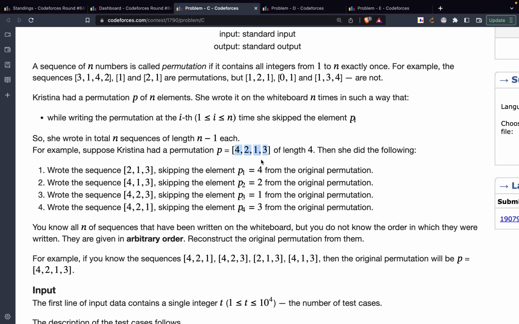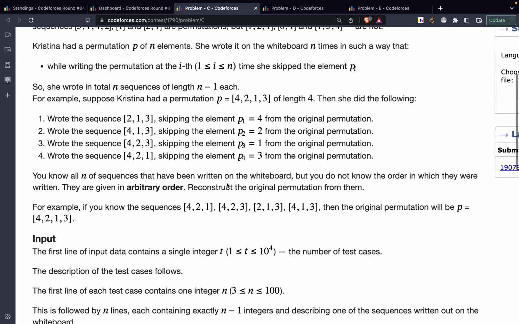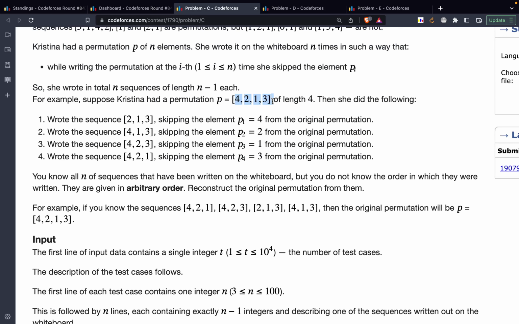Now when she'll be writing it the second time, she'll be writing 413 by skipping the second element. When she'll be writing the third time, she'll actually skip 1 and she'll write 423, and so on, right? So this is the deal that they're gonna do. At the end we have to tell them, so they won't be telling us the actual permutation, but they'll be telling us what she actually wrote in each of the iterations, and then finally we have to tell them what is the actual value of the permutation.